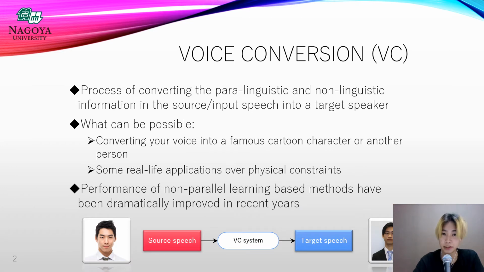Voice conversion is the process of converting the paralinguistic and non-linguistic information in its source or input speech into those of a target speaker while retaining the linguistic information. For example, this makes it possible to convert a speaker's voice into the voice of a famous cartoon character or another specific person. And some real-life applications for overcoming a speaker's physical constraints can also be possible, such as providing more natural-sounding vocal expression and vocalization support for people with speech impairments, such as dysphonia.